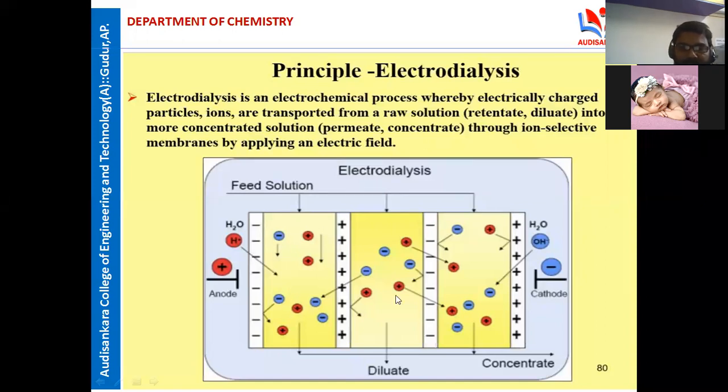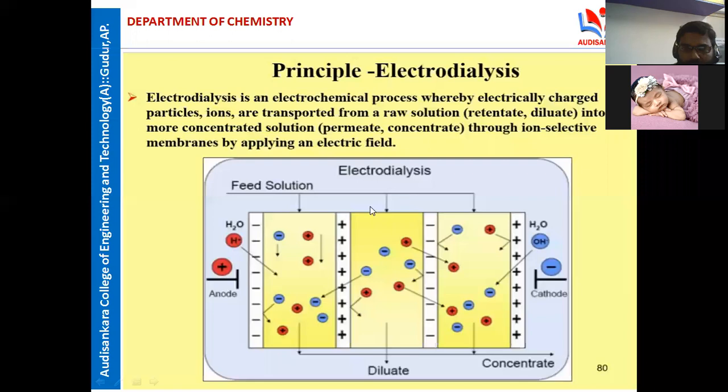The concentrated solution is removed from the other source, and we get pure, soft, dilute water from the middle. That is the basic principle of the electrodialysis process.